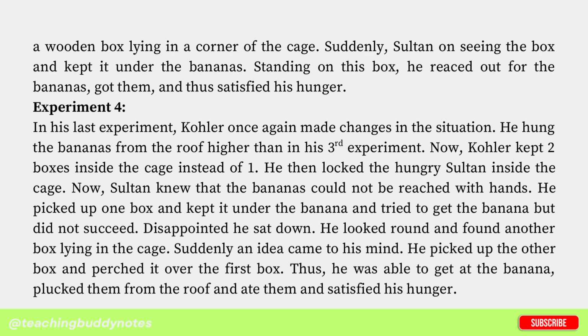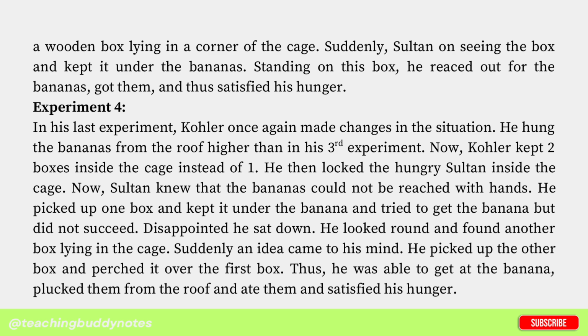In his last experiment, Kohler once again made changes in the situation. He hung the bananas from the roof higher than in his third experiment. Now, Kohler kept 2 boxes inside the cage instead of 1. He then locked the hungry Sultan inside the cage. Now, Sultan knew that the bananas could not be reached with hands.